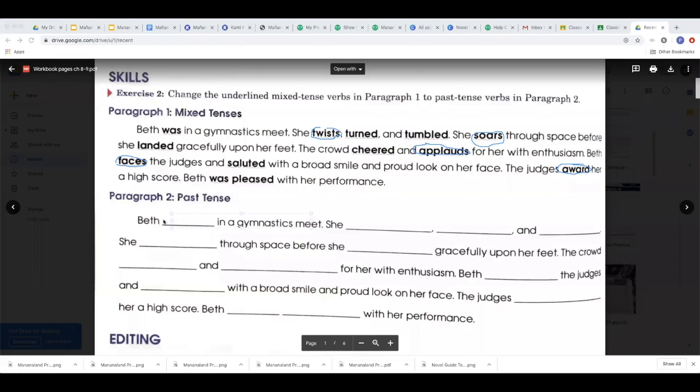Okay. Beth was in a gymnastics meet. She twisted, turned, and tumbled. She soared through space before she landed gracefully upon her feet. The crowd cheered and applauded for her with enthusiasm.